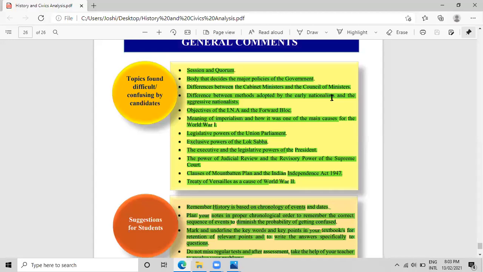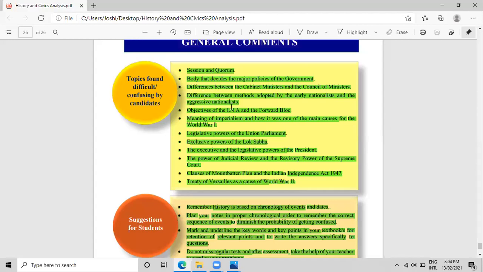You are half the way for the first 4 chapters. You are done and prepared with it. Next, moving on to the objectives of the INA and the Forward Bloc. These 2 chapters, according to the new revised syllabus, have only objectives to remember. So make sure you are well versed with the objectives of the Indian National Army and the Forward Bloc.